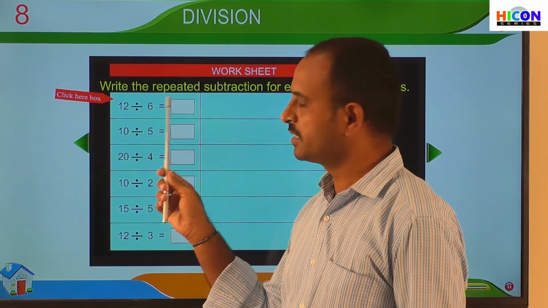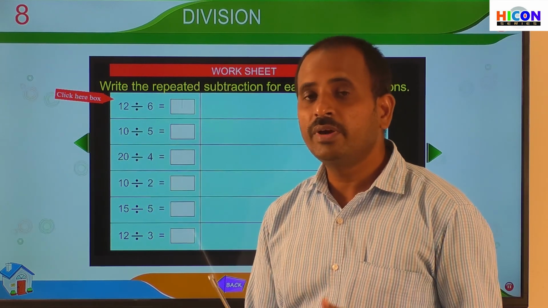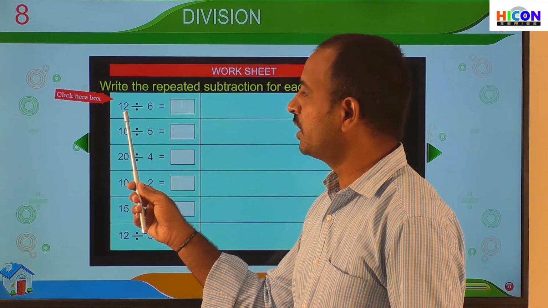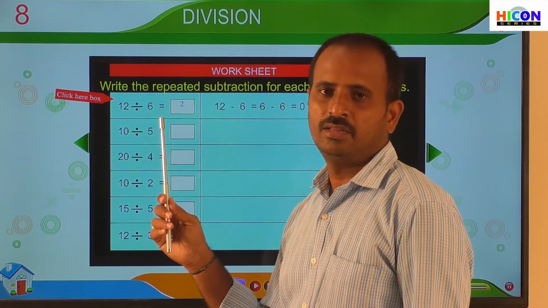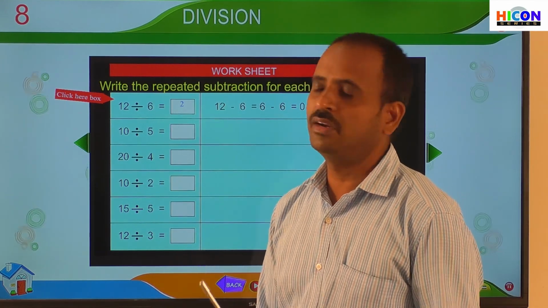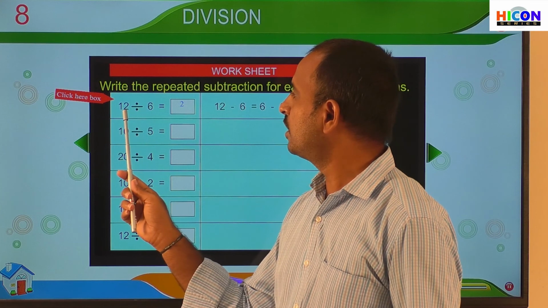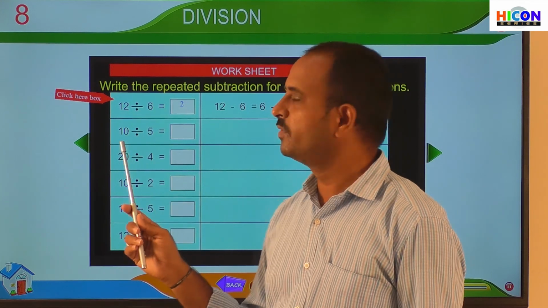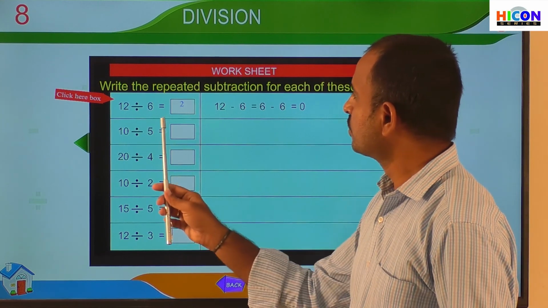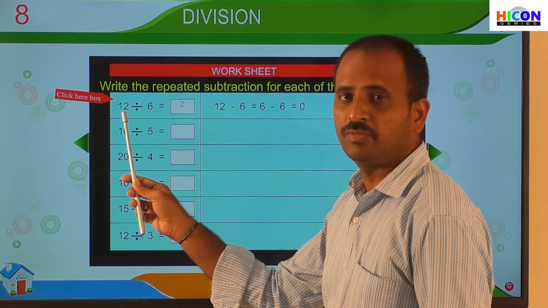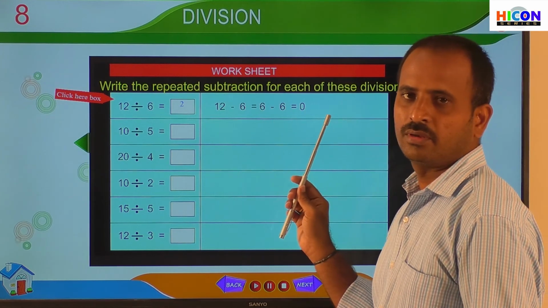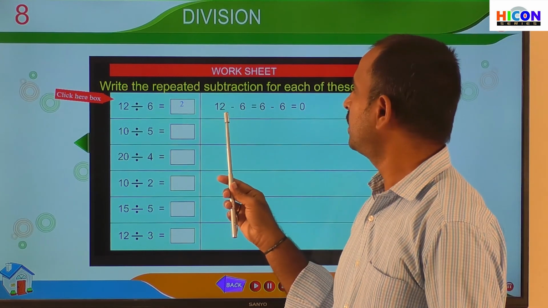12 divided by 6. That means we have to divide the number 12 by 6. Then what will be the answer? If we divide 12 by 6, how much will we get? So children, look at the picture. We have to subtract the number 6 from 12 repeatedly until we get 0. So look at the picture, how we have subtracted here.